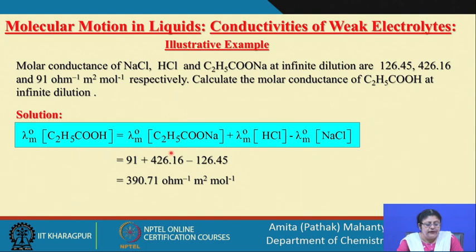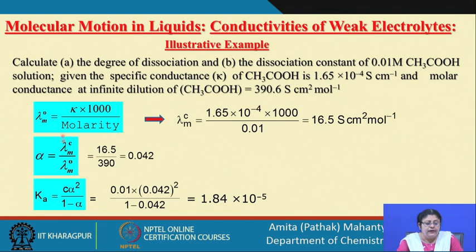So, how will you find out? This is going to be the acetate, this is going to be the acid, and this is going to be the sodium chloride. So, this is the way you add these values and subtract sodium chloride, and you should be able to generate the value at infinite dilution.